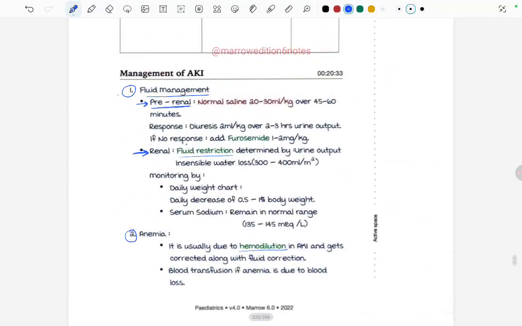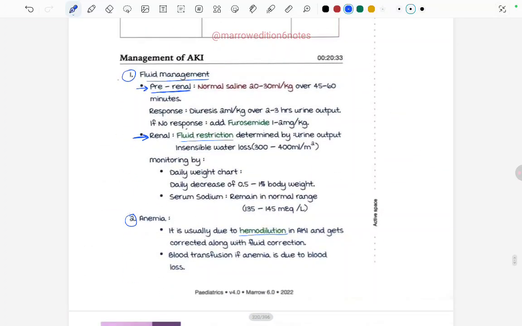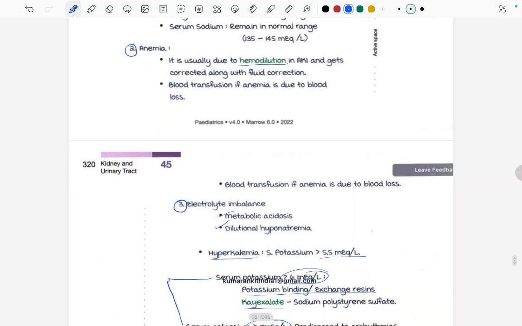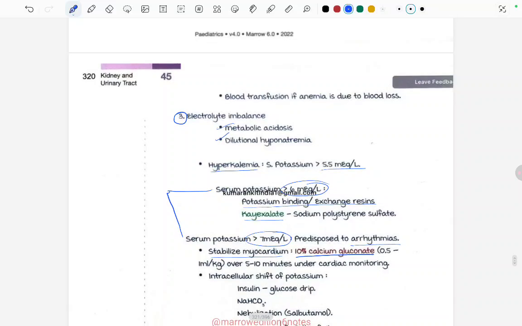Fine. So what we read in AKI was we have to give fluid management in pre-renal and renal. In pre-renal, we are giving normal saline. See how much is the difference? In pre-renal, we are giving normal saline, and if the renal cause of AKI, then we are restricting the fluid. Anemia can occur due to the hemodilution. There is electrolyte imbalance. There can be dilutional hyponatremia and metabolic acidosis and hyperkalemia.